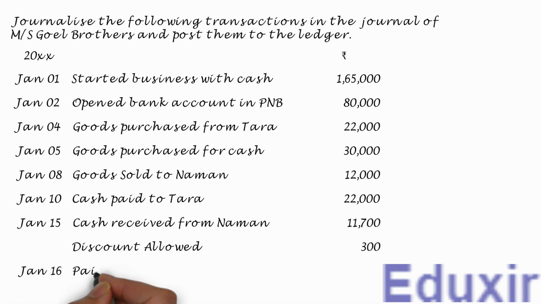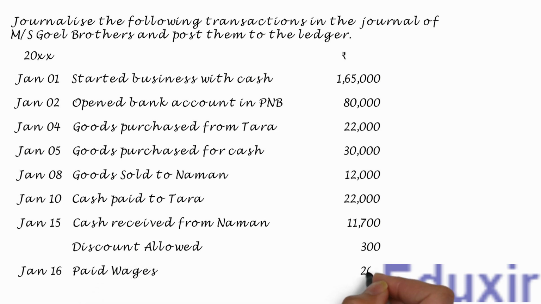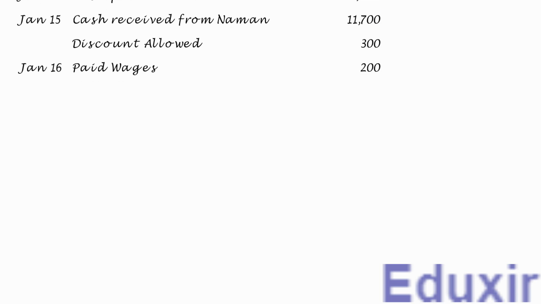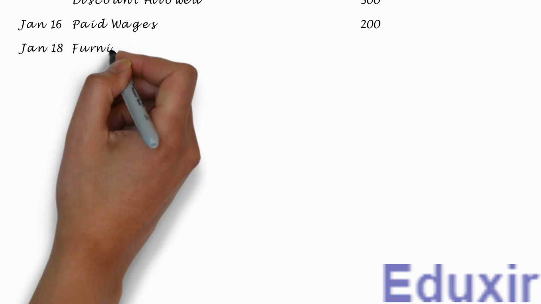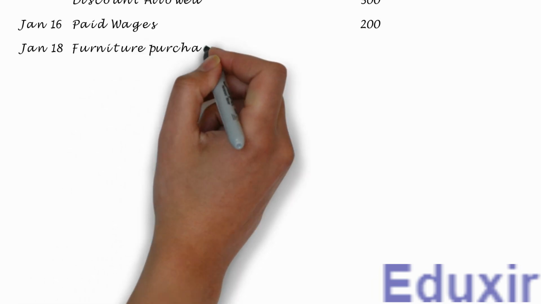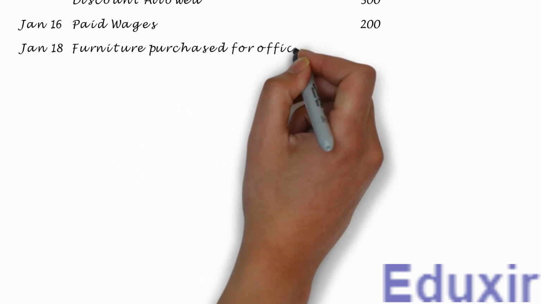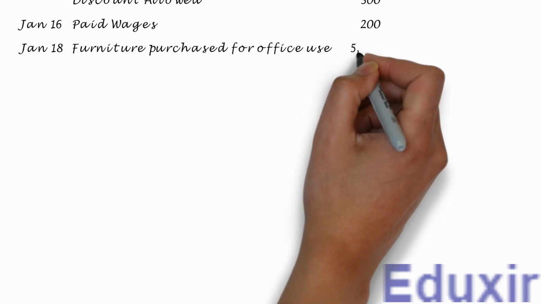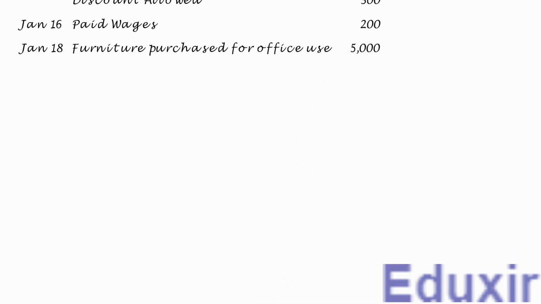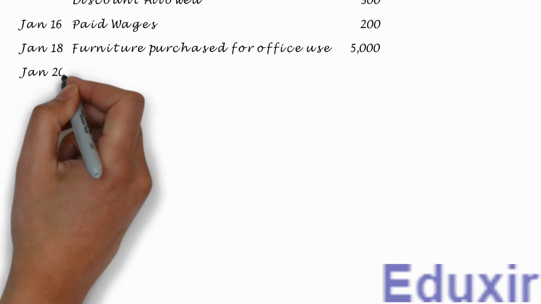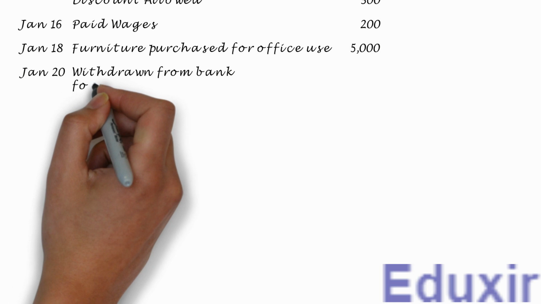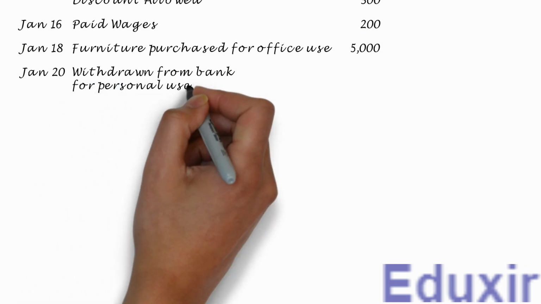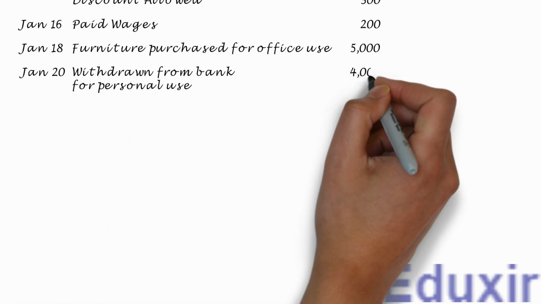On January 16th, paid wages 200 rupees. On January 18th, furniture purchased for office use 5,000 rupees. On January 20th, withdrawn from bank for personal use 4,000 rupees.